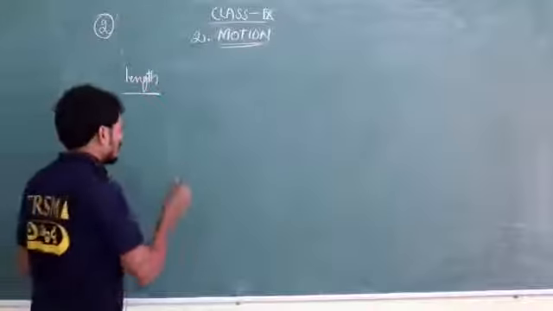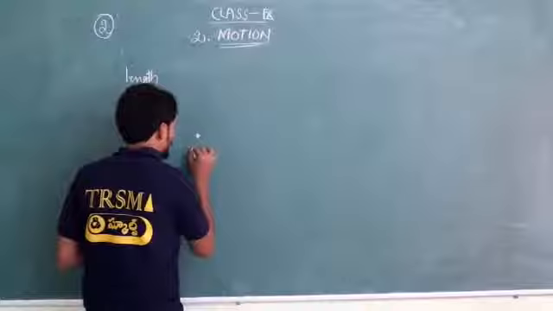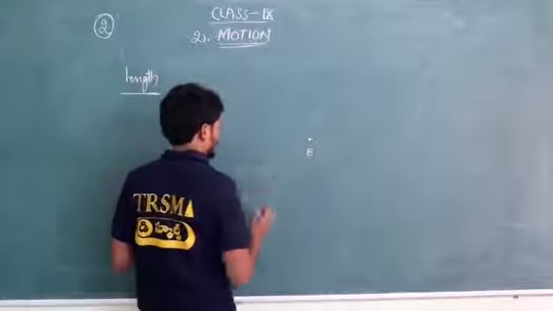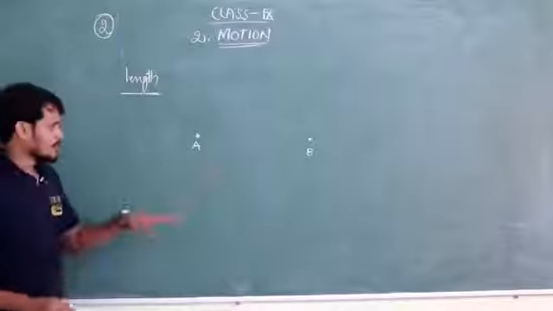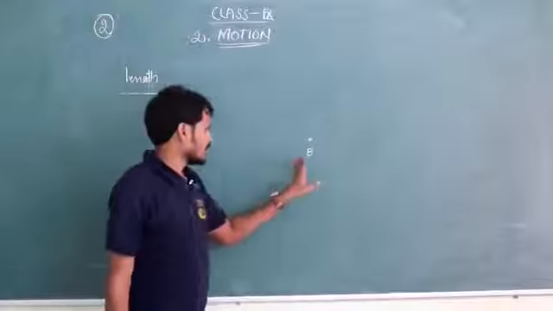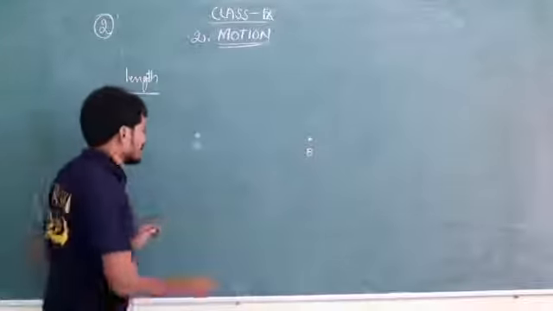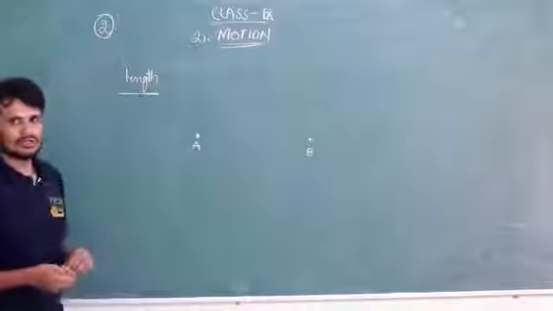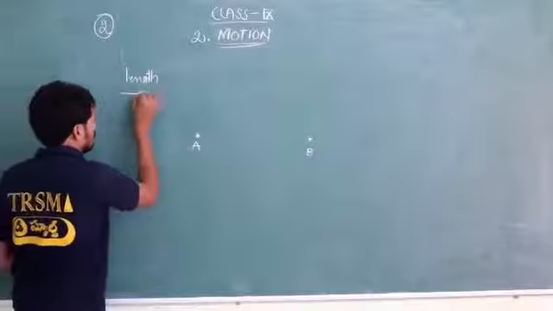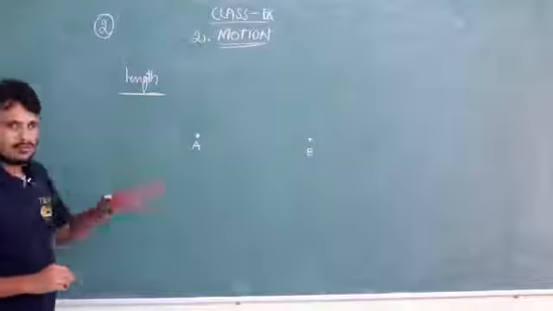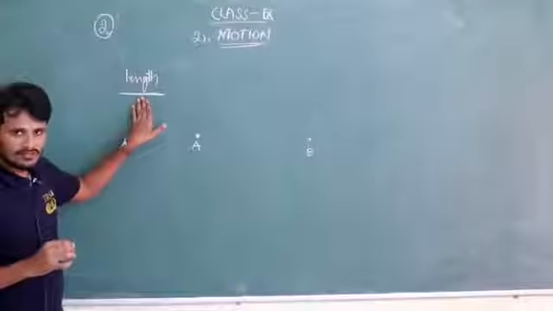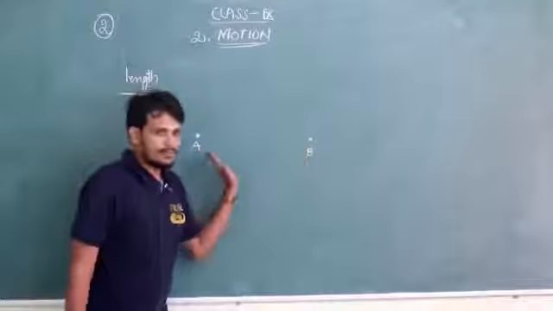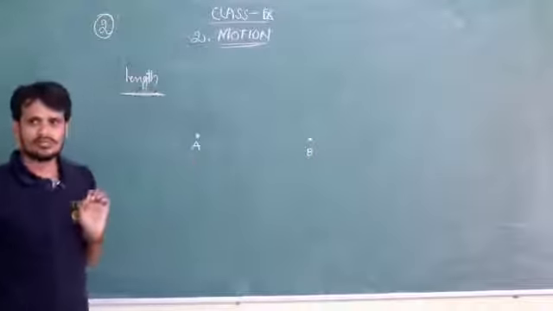Let's see here. I am assuming 2 points, A and B. The space between them. I'm giving the definition of length. A and B are 2 points assumed by me.